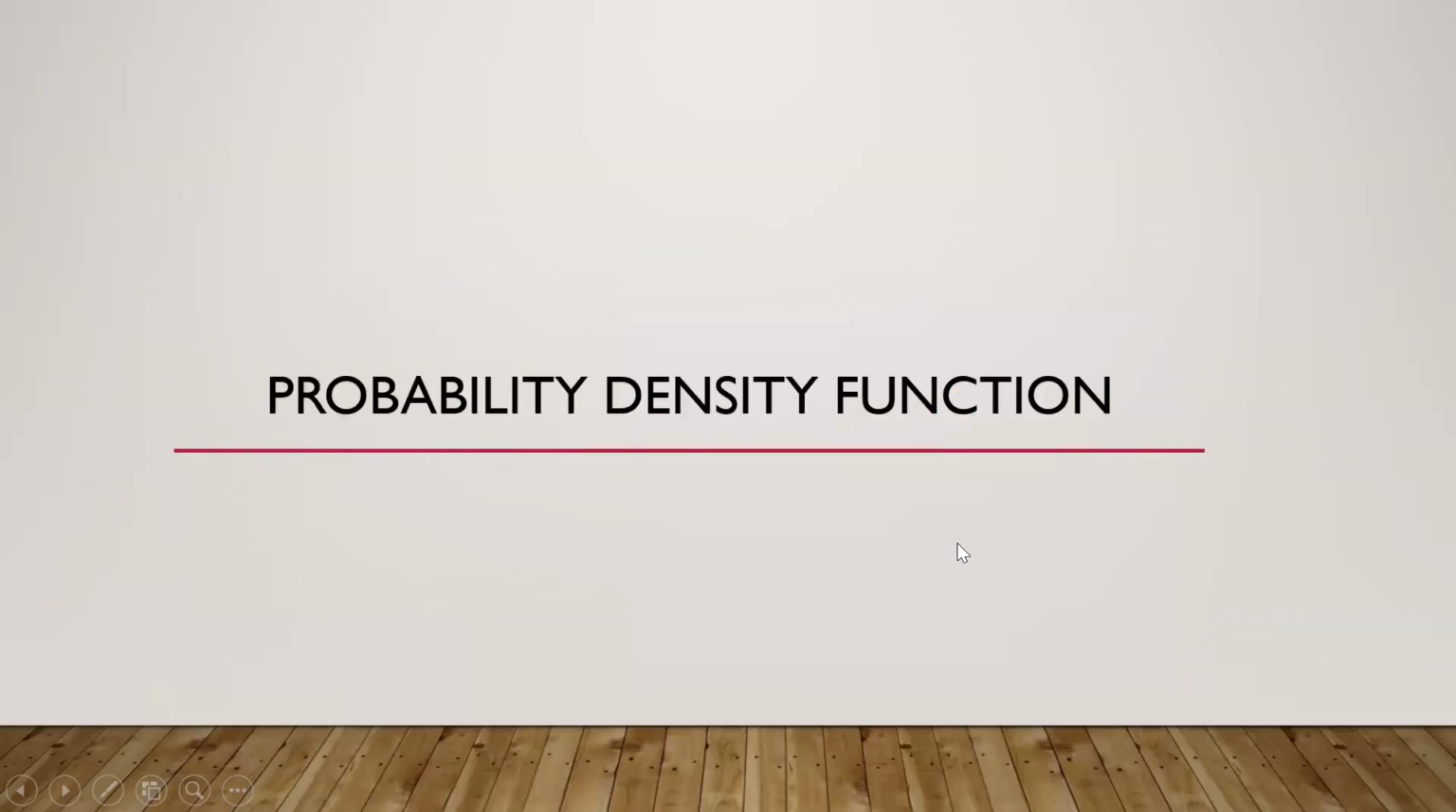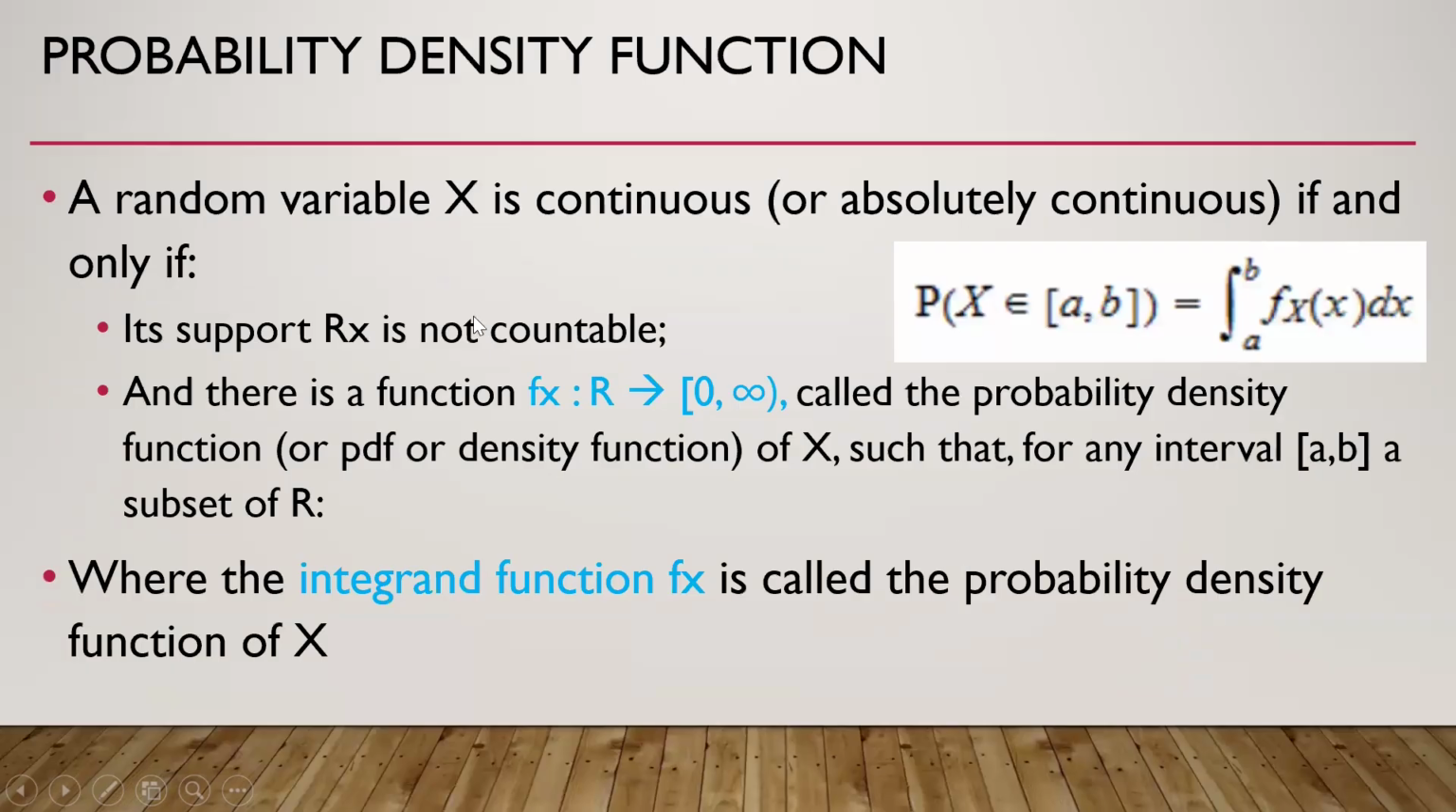Then what is the probability density function? A random variable x is continuous if and only if these two criteria are met, where in the definition, as we have seen in my previous slide, inside this integral, the integrand function f_x is called the probability density function. So this f_x is the probability density function.